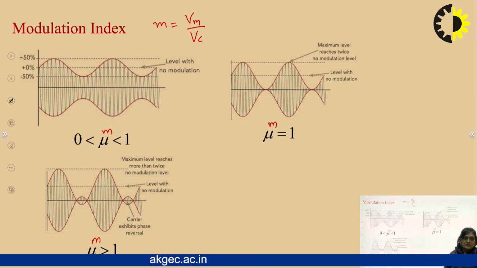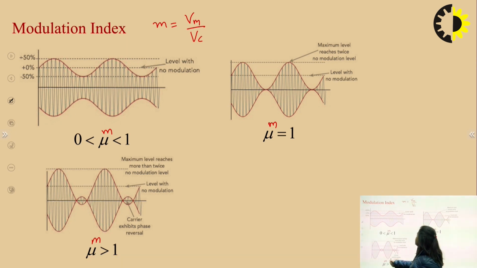So three possibilities are there: m is equal to 1, m is greater than 1, and m is smaller than 1 but greater than 0. So these three possibilities are there, when Vm is greater than Vc, or Vm is less than Vc, or Vm is equal to Vc. So three possibilities are there and three figures we can obtain with the help of this.